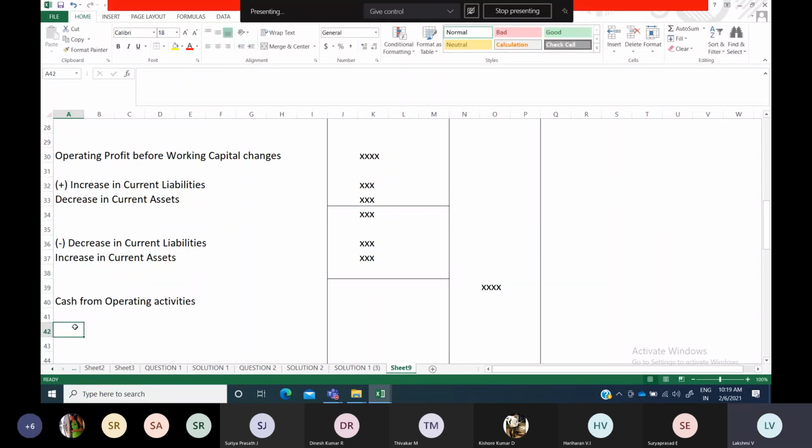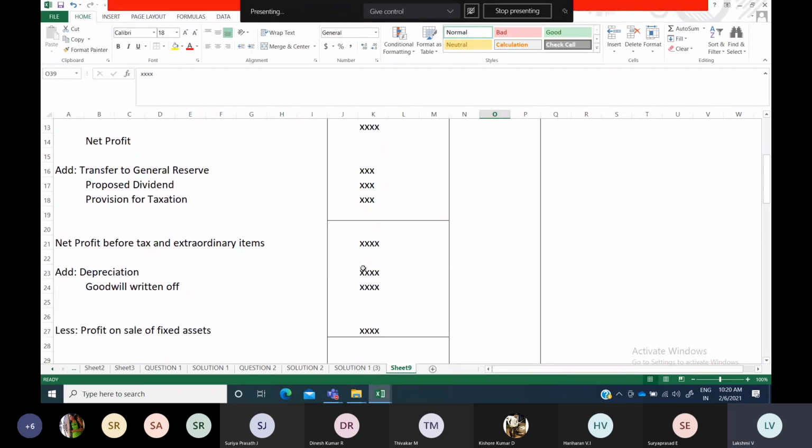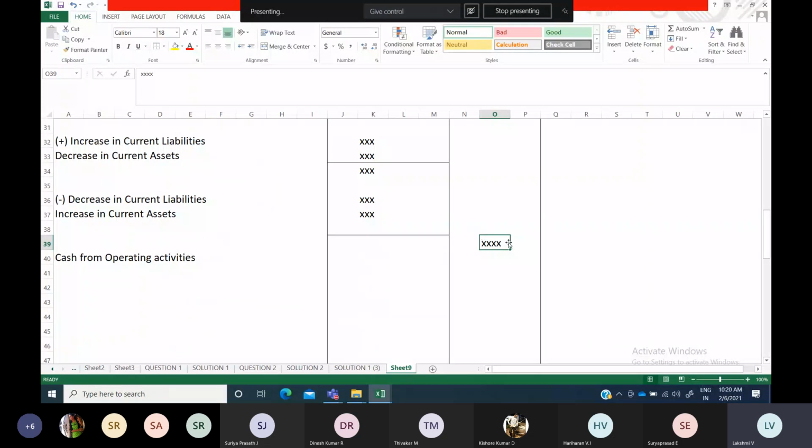cash from operating activities or cash used; net cash, anything you can mention. Net cash from operating activities, or cash from operating activities, or cash used in operating activities. Used comes when it is in brackets, that is, as I said, if it is going to come in negative. So after doing all these calculations from the beginning, if you end up with a negative answer, some 50,000 or 25,000 in minus, then it is cash used in operating activities. Okay, but we will not mention it in minus. Instead of that, we will be using the brackets.